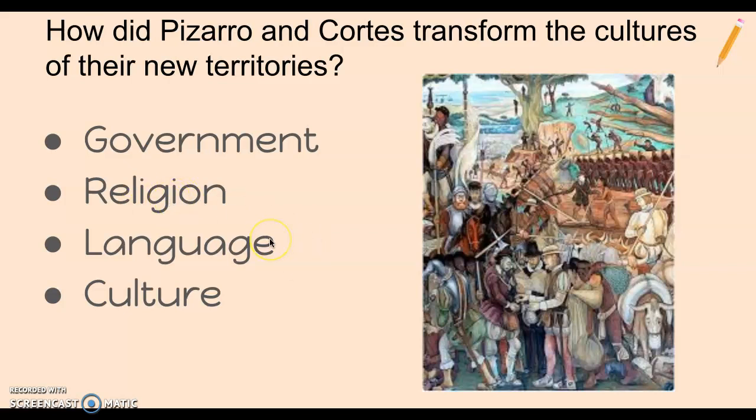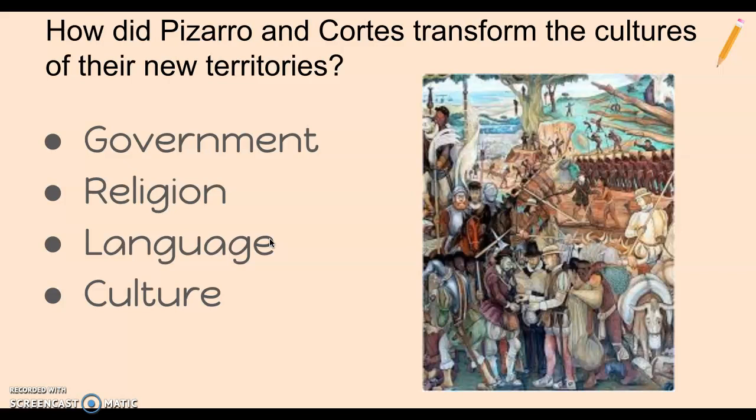The Aztec and the Inca language were also phased out and replaced by Spanish. So the Aztec Empire is in what's Mexico today. If you go to Mexico today, you're not brushing up on your ancient Aztec. You're going to practice speaking your Spanish. And that's because Spain conquered that area and infused their language into those people. And so now Spanish is the language spoken in Mexico, where the Aztec Empire was. And the same thing happened with the Inca. Their language is replaced with Spanish.